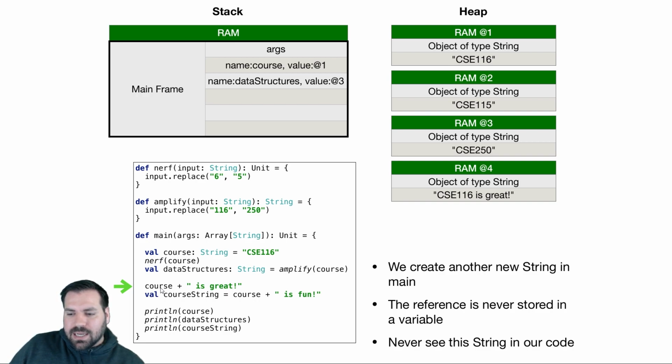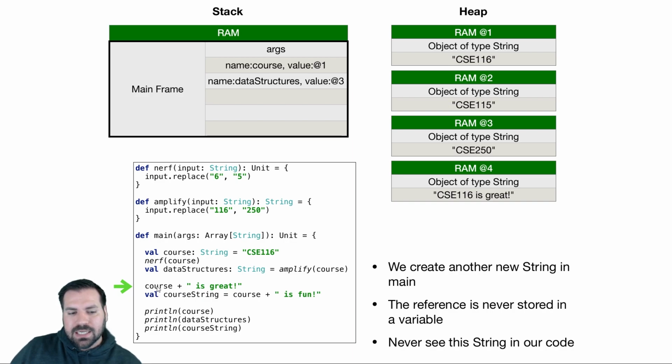So here's a line. This is a common mistake that we see a lot in 115 and sometimes in 116: we're going to compute something using an immutable object, and then, how I usually call it, we just walk away from it. So we compute a new string. What this concatenation operator does is creates a brand new string.